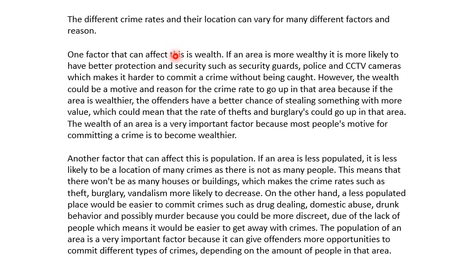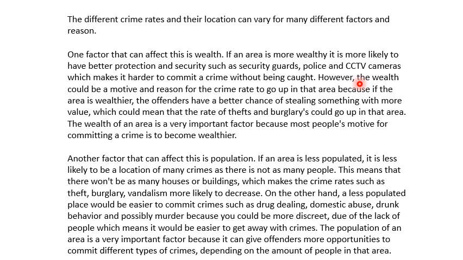So one factor that can affect this is wealth. Well, you know what I'm going to say about that. Where's your assessment language in there? Simple words. One of the most important factors is wealth. You can see that they have got a description of it. They've started to explain it. It's more likely to have better protection, but it can be a motive.